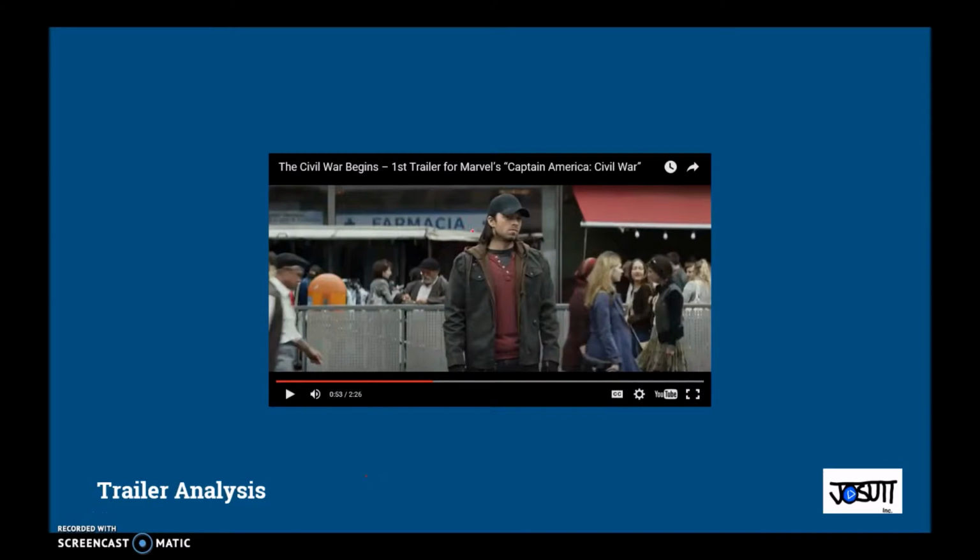Now, here we see Bucky. This could be after he jumps off the building because it still looks like it's in Germany because this isn't pharmacy in English. I'm pretty sure this is pharmacy in Italian or German. I'm not too sure. He could be on the run. Maybe this is before. I'm not too sure.